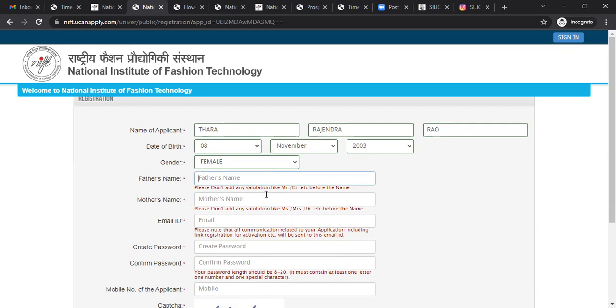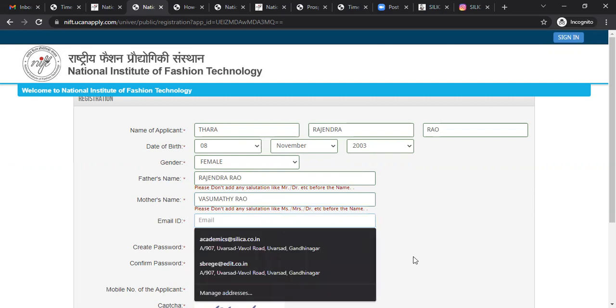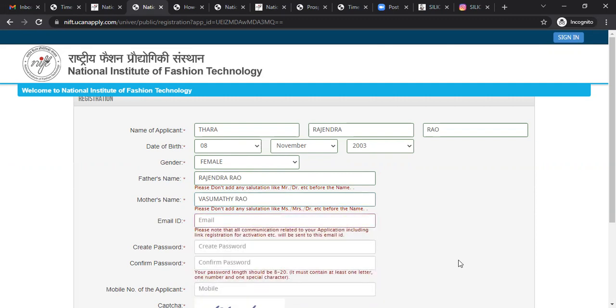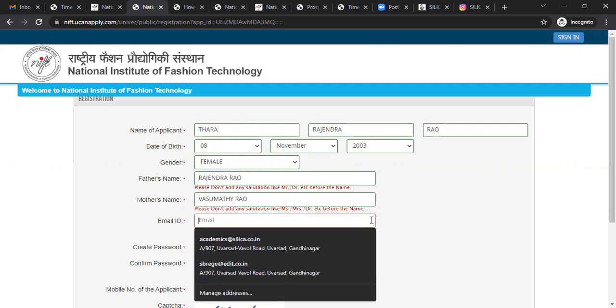Please don't add any salutation like Mr. or Doctor, etc. before the name. Just the name of your father. Your mother's name. Your email ID. Please note that all the communication related to your application, including the link for registration activation, etc., will be sent to this email ID.